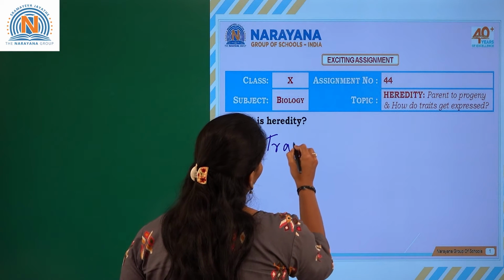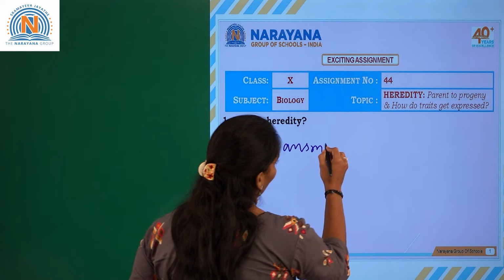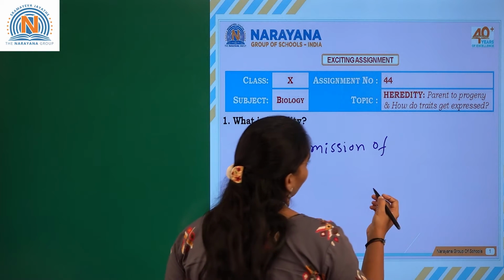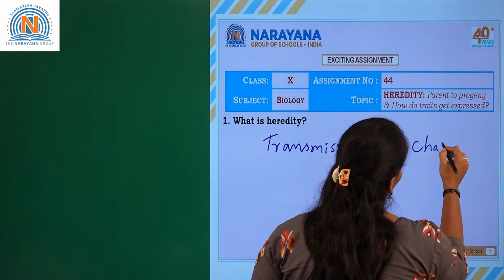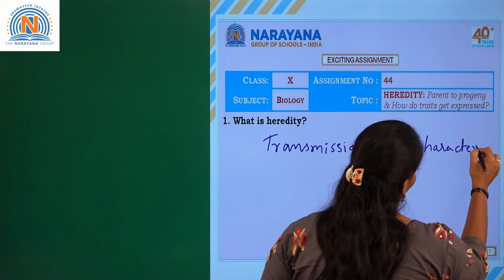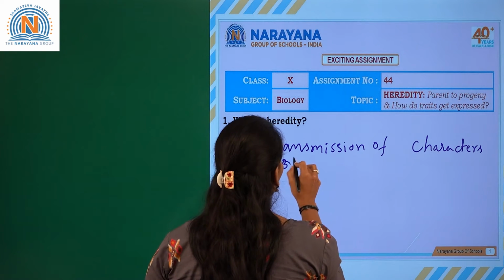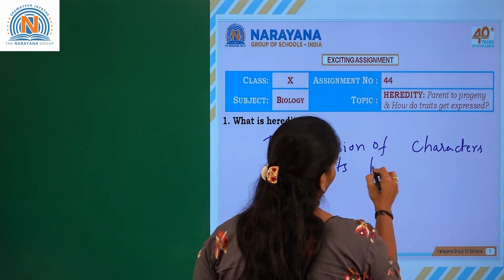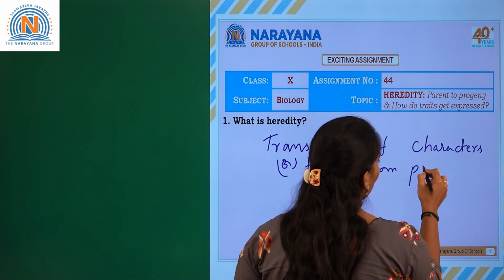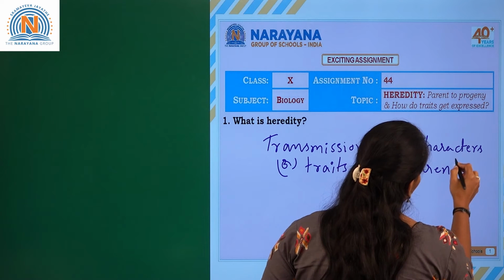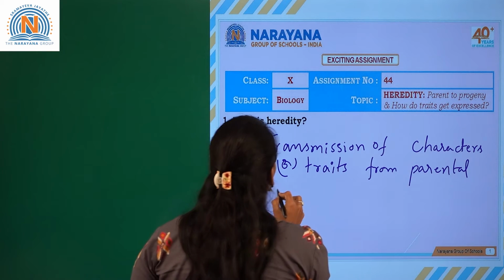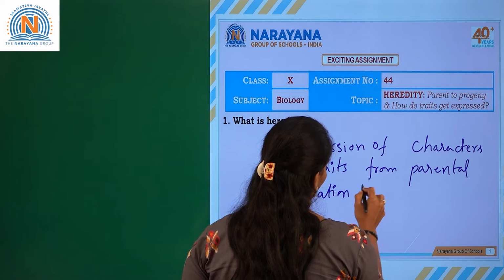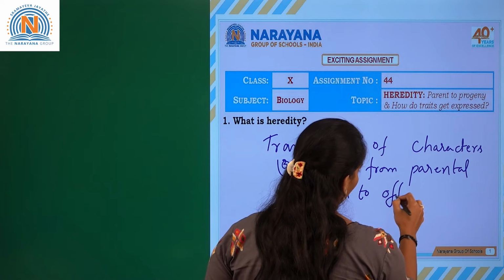Transmission of characters or traits from parental generation to offspring.